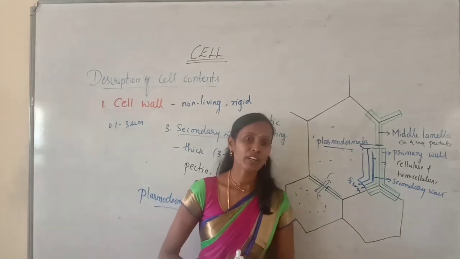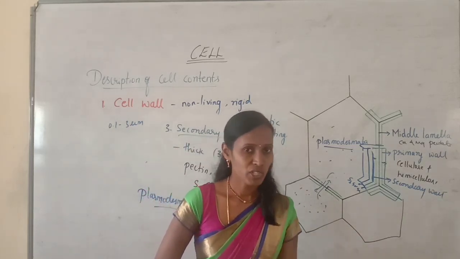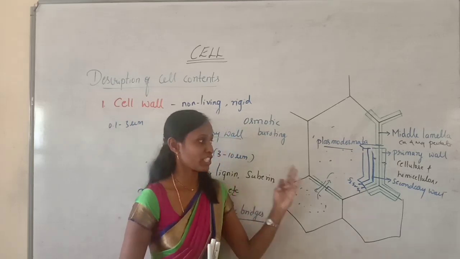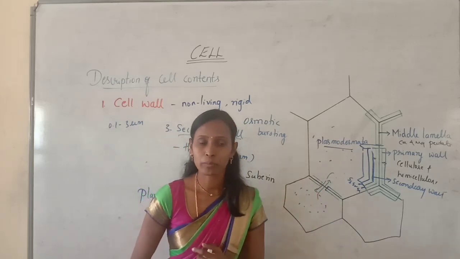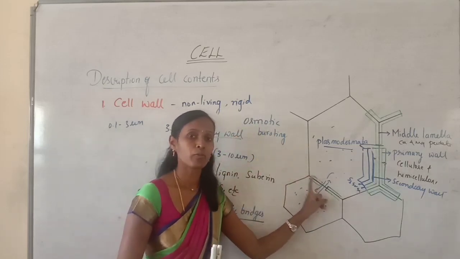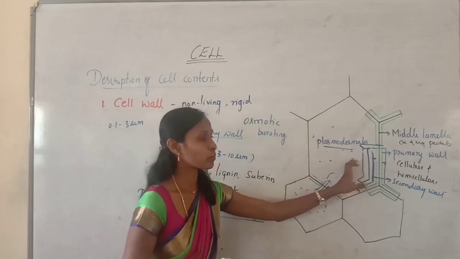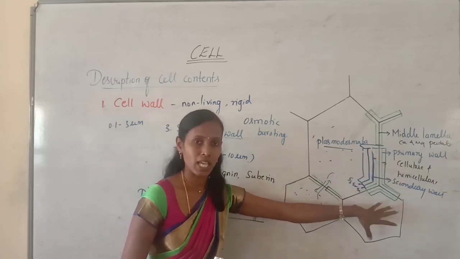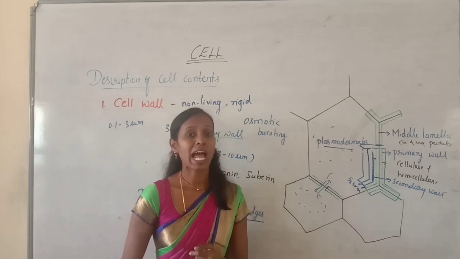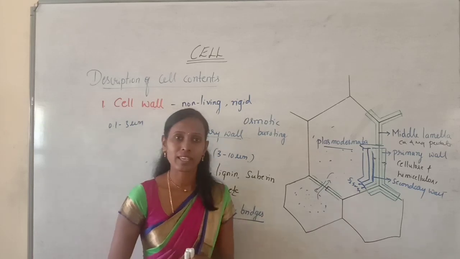These are the functions of the cell wall. The first function is that it maintains a shape to the cell, and it provides mechanical support to the cell. It provides rigidity and prevents osmotic bursting of the cell, and it protects the cell. The cell wall protects the cell from viral, bacterial and fungal infection, and it helps to move molecules in and out of the cell, and also helps in cell-to-cell interaction and acts as a barrier for undesired macromolecules. So this completes the cell wall.